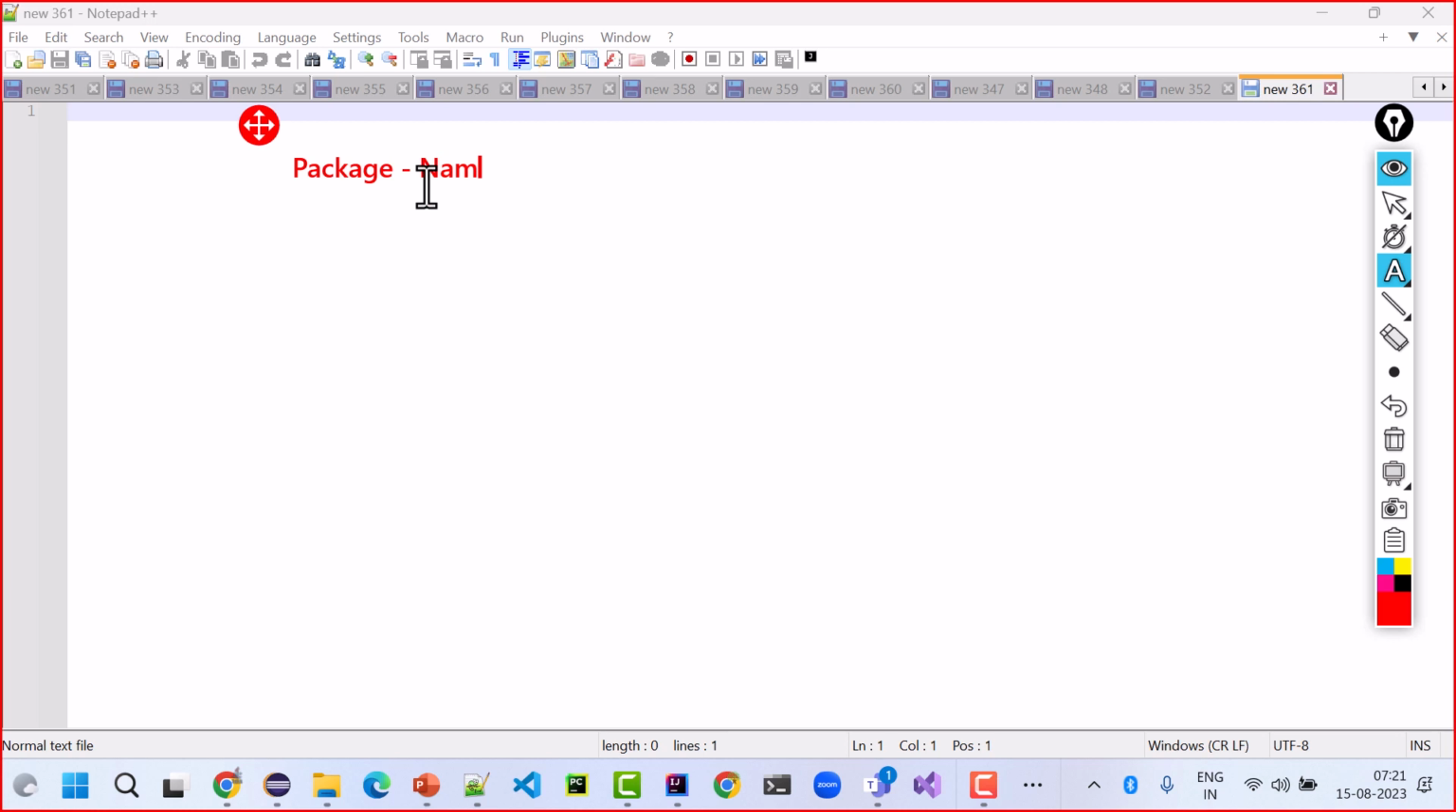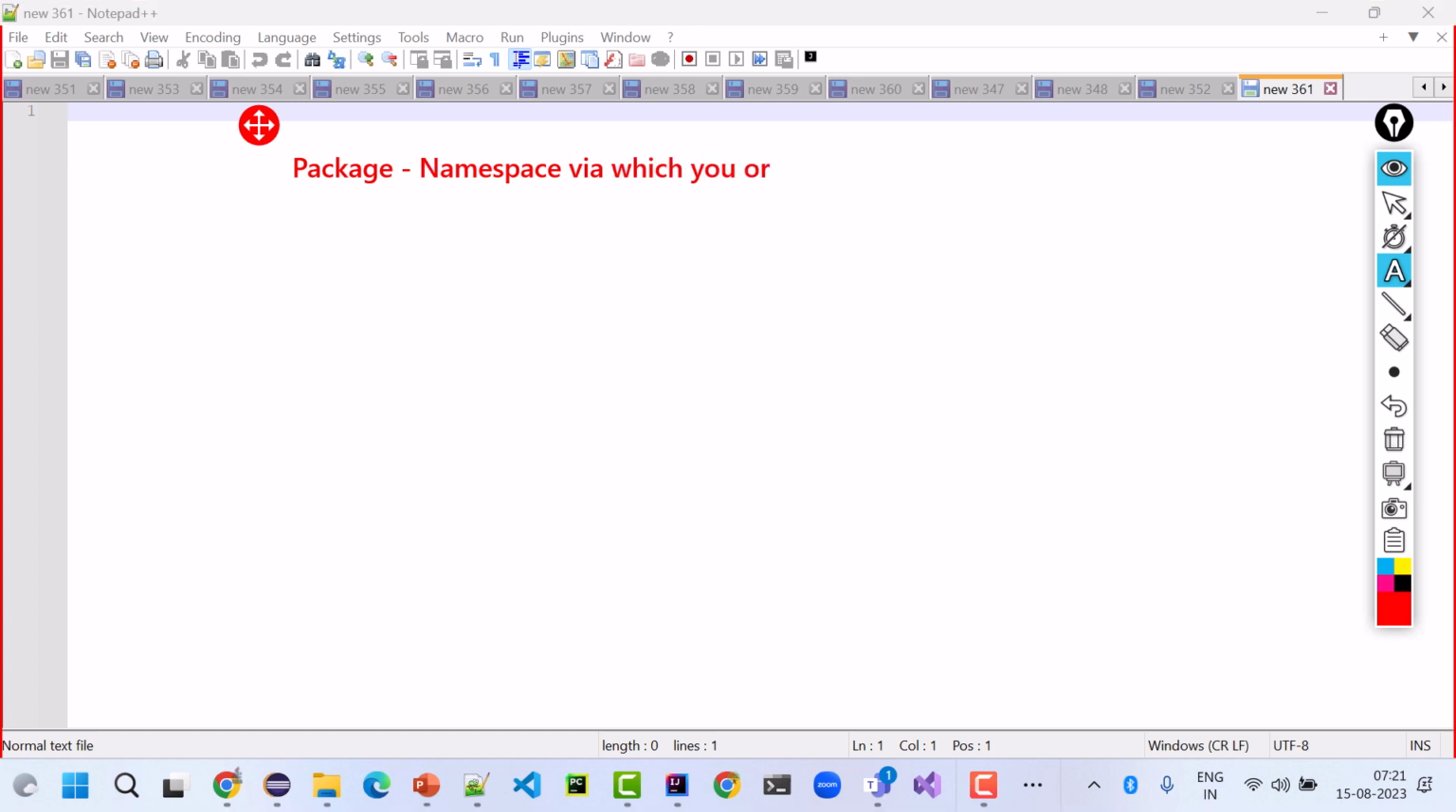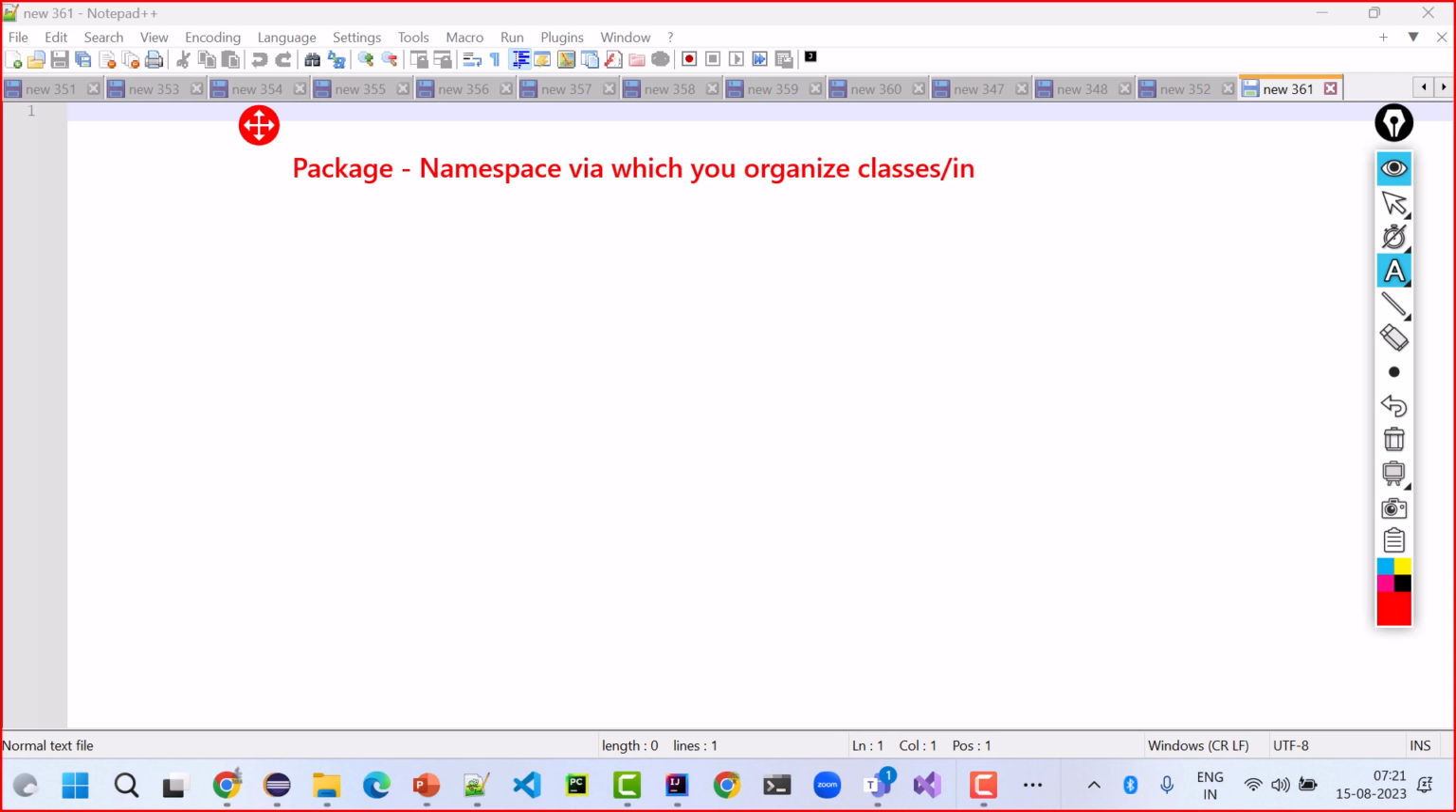So then comes package. Package is a namespace via which you organize classes, interfaces, your HTML files, your JavaScript files. It is always better to organize your code. You may have 1000 classes, 500 interfaces, 50, 100 HTML files, 120 JavaScript files. It is better you organize them. Package is like a folder structure on your computer. This is how you organize your stuff on your computer.